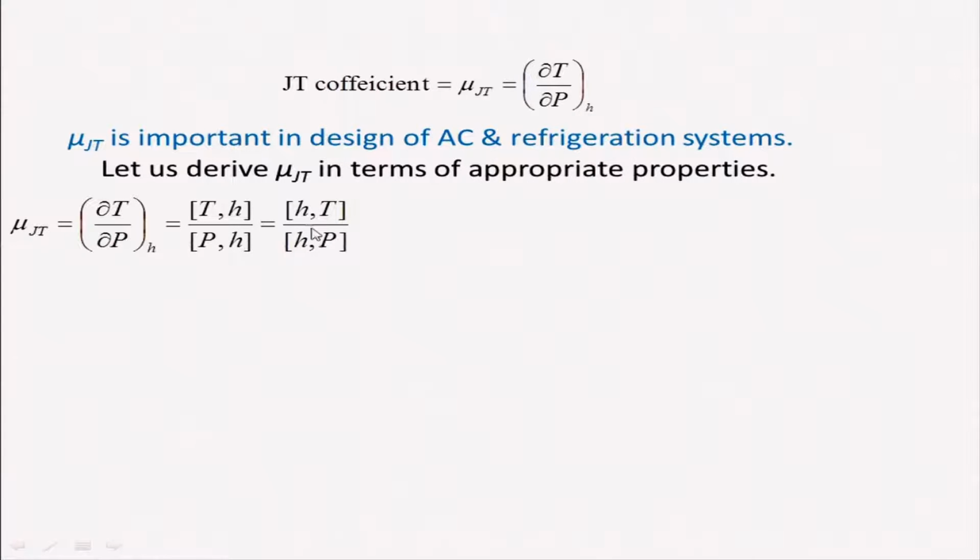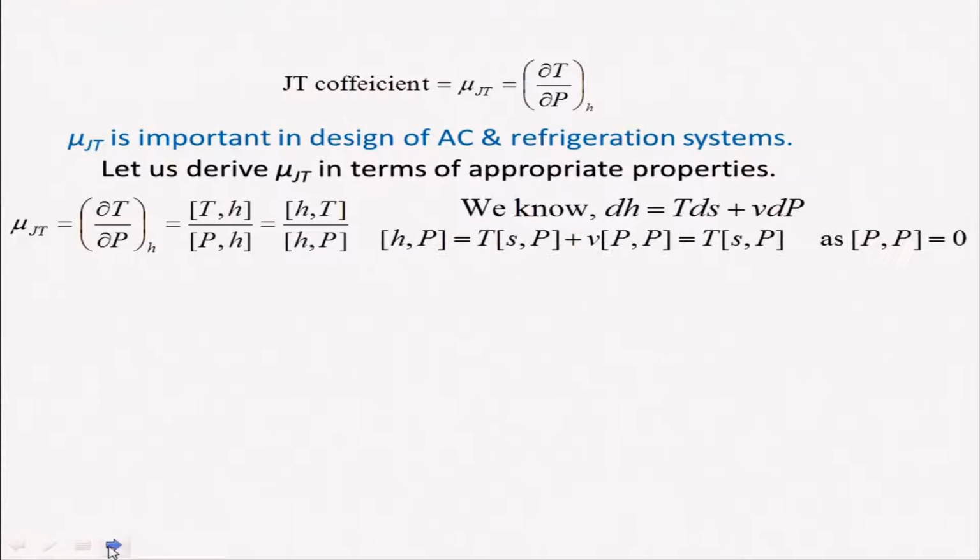I can interchange this and get the expression. And we know that dH is equal to T dS plus V dP, that we know very well. So I can write the enthalpy with respect to P in Jacobian form as shown here, which is basically T times the Jacobian of (S, P).